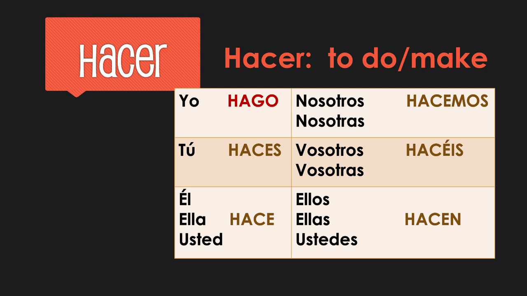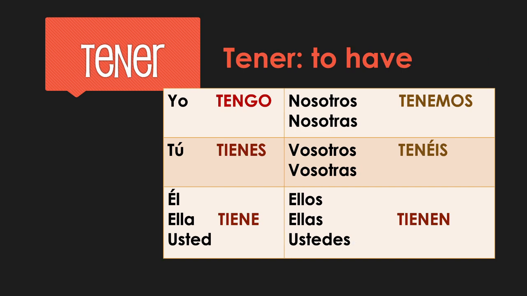All right, so those are normal go verbs where it's only the yo form that's irregular. Then there are some that are a little bit trickier. We have tener. Tener, on one hand, you're probably super familiar with, but it is kind of messy. It's got the go in the yo, then it's got an E to IE, not quite a boot. We would call this a shoe verb where it's got these three forms here, and then outside of the boot, just an E. So tengo, tienes, tiene, tenemos, tenéis, tienen.